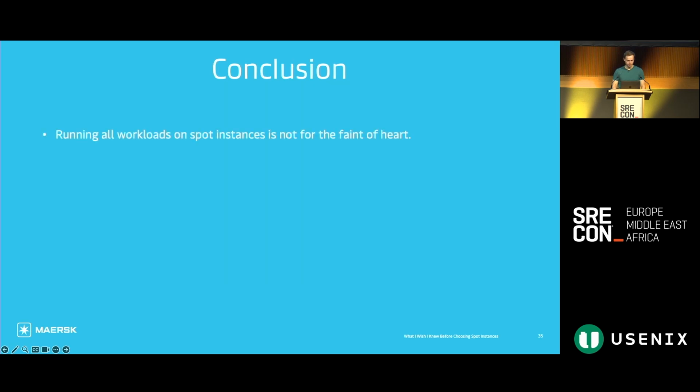So in conclusion, running all workloads on spot instances is not for the faint of heart. Spot instances really punish bad practices like not pinning versions and running single replica workloads. Spot instances will challenge our trust in the system. When an alert would trigger for us, we found it tempting to chalk it up to the fact that an eviction happened. But clearly, this is never a satisfying conclusion to an alert trigger when we run spot nodes. The eviction pattern that triggered that alert will happen again, and if we don't address the root cause, then the alert will just keep triggering.